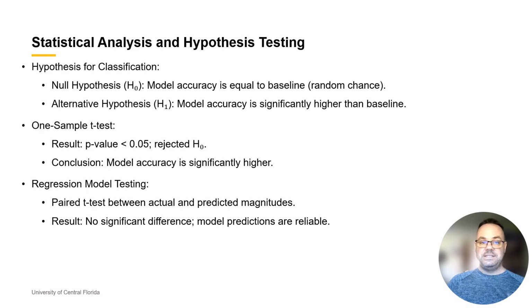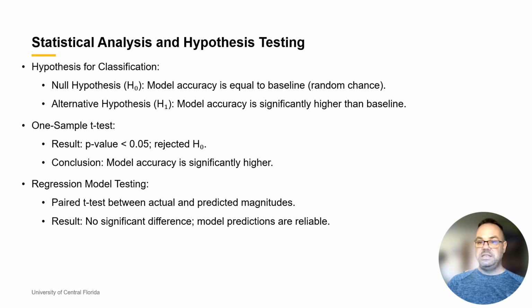There was a mean difference of 0.0122, a standard deviation difference of 0.5204, and a t-statistic of negative 0.9216. And finally, the p-value of 0.3569. Since the p-value is greater than the significance level of 0.05, we fail to reject the null hypothesis. This indicates there is no significant difference between the predicted and actual magnitudes, confirming the model's accuracy.